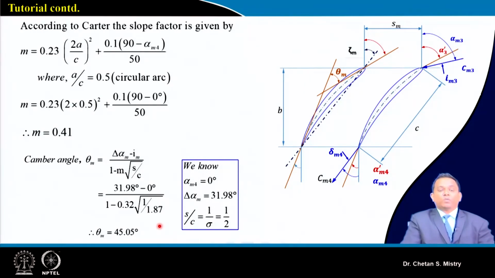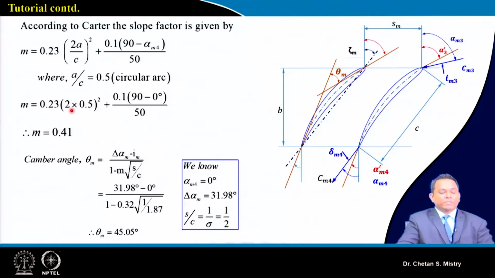Now once this is done, we can say we are calculating our M factor, that's my slope factor. So my slope factor, that's what we are calculating based on alpha. So this is representing my cascade. Okay, so we will be taking this as a parameter.